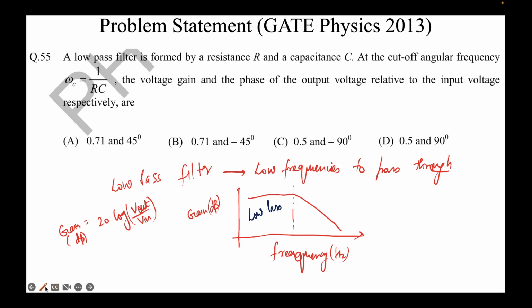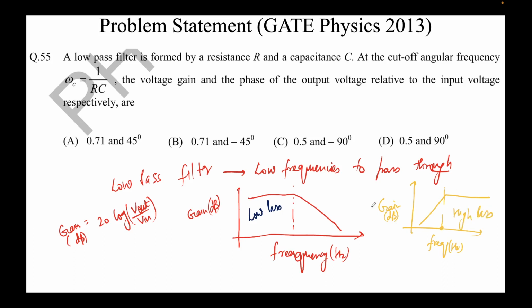Right. While we are talking about filters, let's talk about one more filter, which is high pass. So again, this is frequency in hertz. This is gain in dB. So that one looks something like this. This means at lower frequencies, you see, this is the lower frequency. In lower frequency, you will get very less gain. This means V out will be very low. So V out is low, however at a certain cutoff frequency, this is the cutoff frequency, above this we'll get high gain.